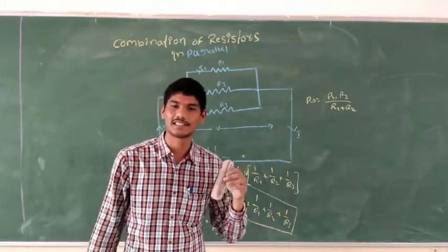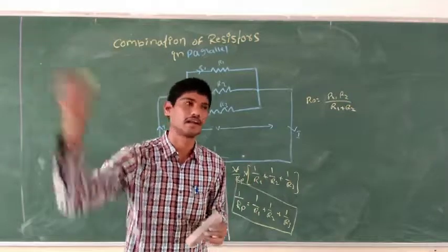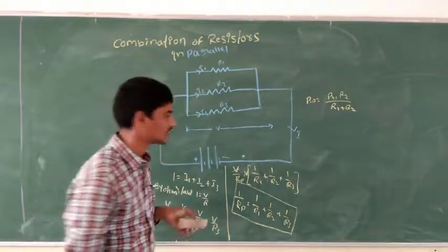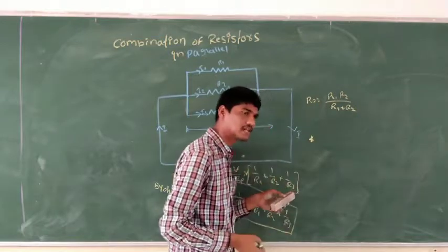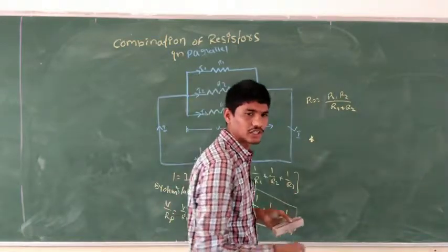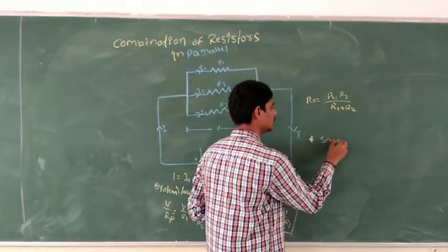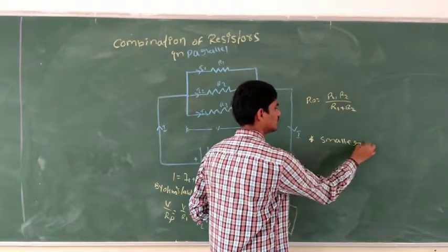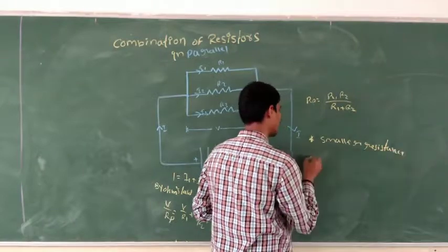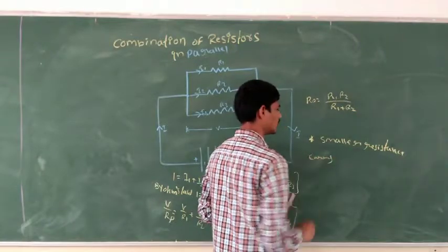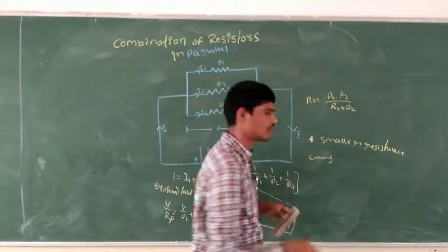The smaller resistance carries the larger current. This is a very important point you should remember in the parallel connection: the smaller resistance carries the larger current.